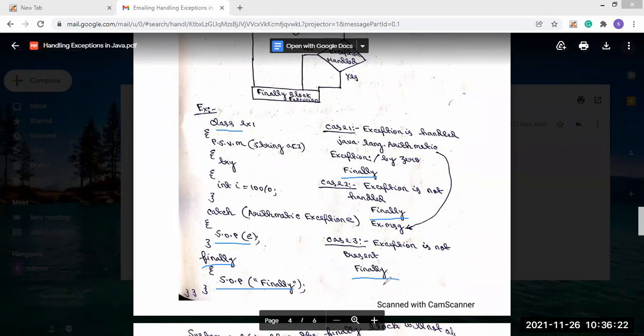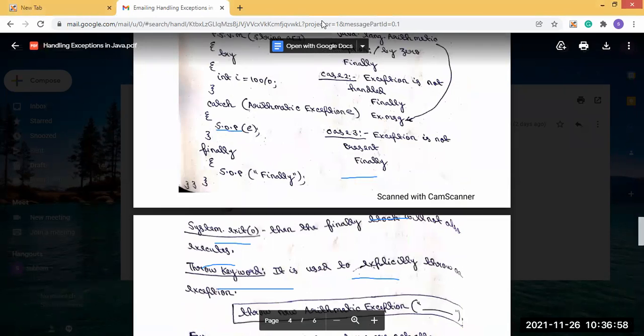So that means if you want to execute a code irrespective of your exception, then you should write that code in the finally block, because the finally block will always execute irrespective of the condition. So this is the example of the finally block. But there is another way: we have said that the finally block always executes, but it can stop its execution using the System.exit command, passing 0 as a parameter.